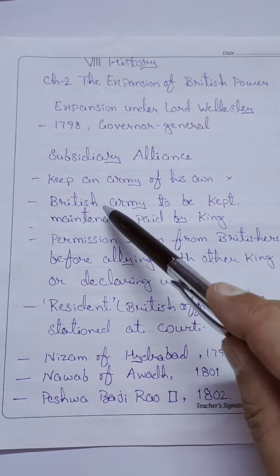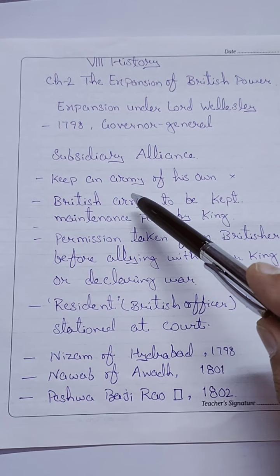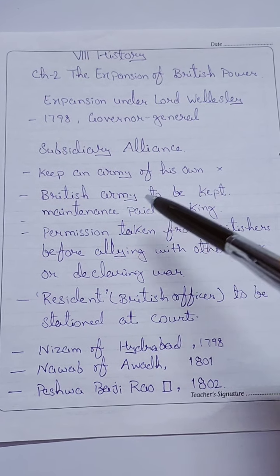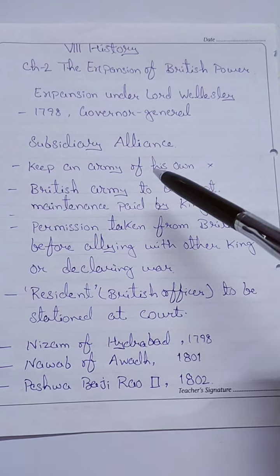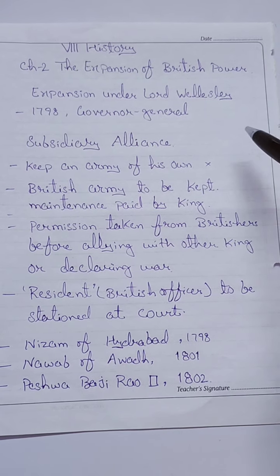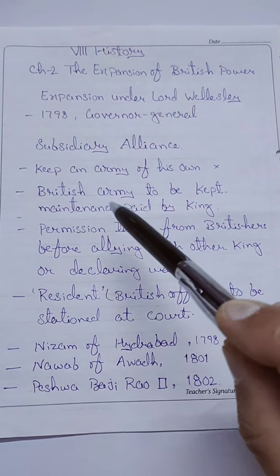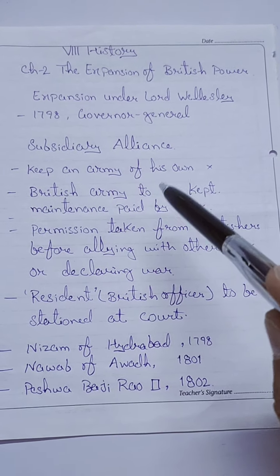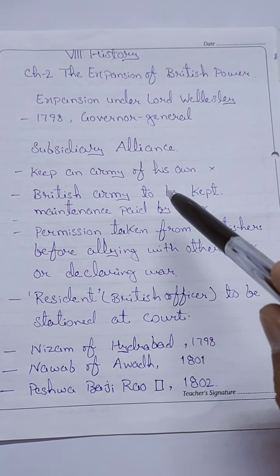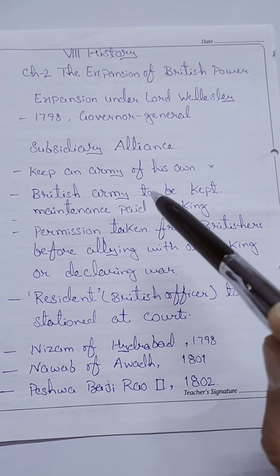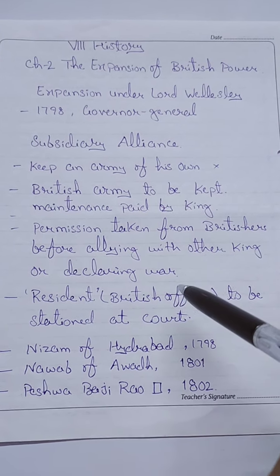Instead, he had to keep a British army, and the maintenance expenses of the army would be borne by the ruler. That is, the Britishers would keep their own army, the rulers would not keep any army of their own, and the British army was to be fed by the Indian ruler. In this way, they took advantage and controlled both things. The army was under the control of the Britishers, and in fact the treasure of the kingdom was drained out by the Britishers.